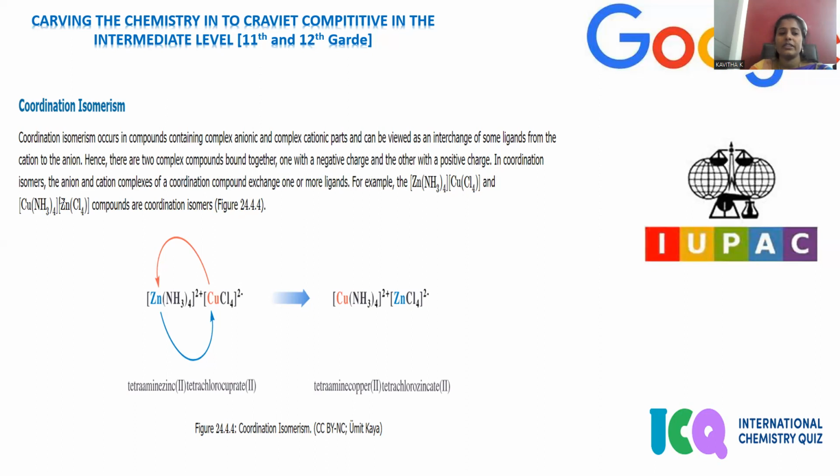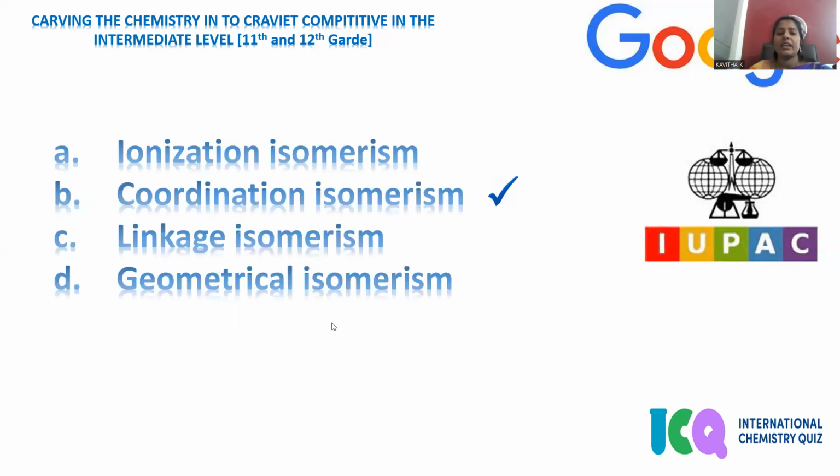In coordination isomerism, anion and cation complexes of a coordination compound exchange one or more ligands. So whenever zinc tetramine is there, it exchanges the amino ligand with the chloro, so that you can experience initially zinc surrounded with amine and here zinc surrounded with chloro, so that exchange of ligands you can notice. Copper tetrachloro zinc tetramine compounds are coordination isomers. It is part of coordination isomerism, where the coordination sphere got replaced. The coordination sphere got exchanged, so coordination isomerism is observed over here. This is the way we can answer the question.